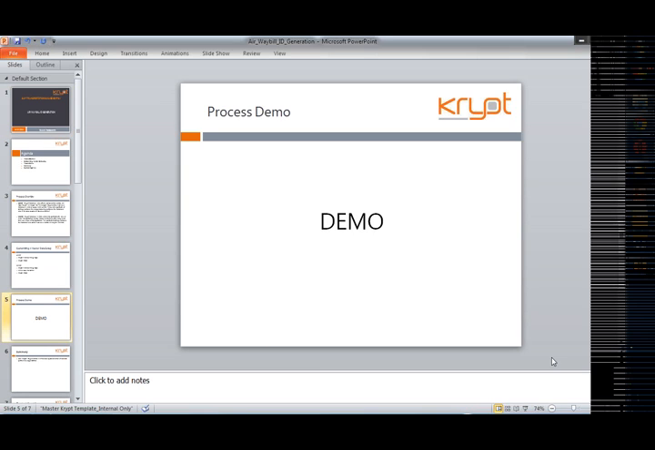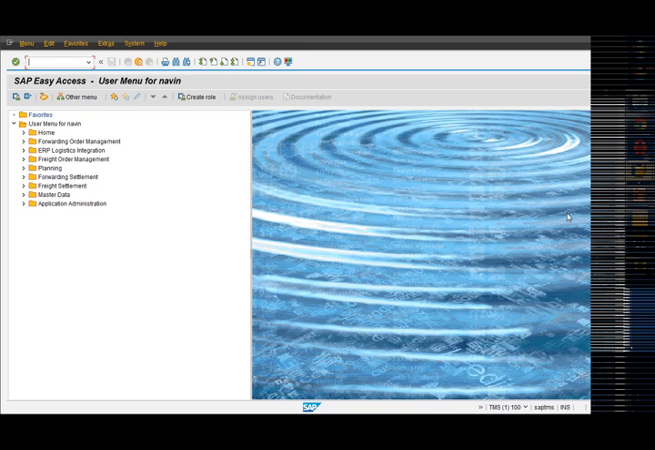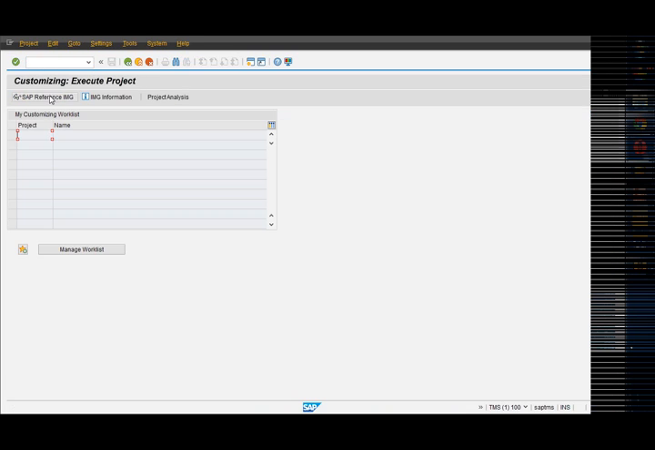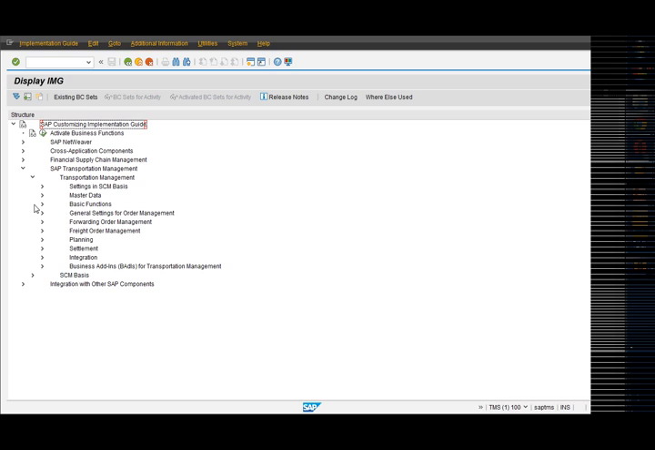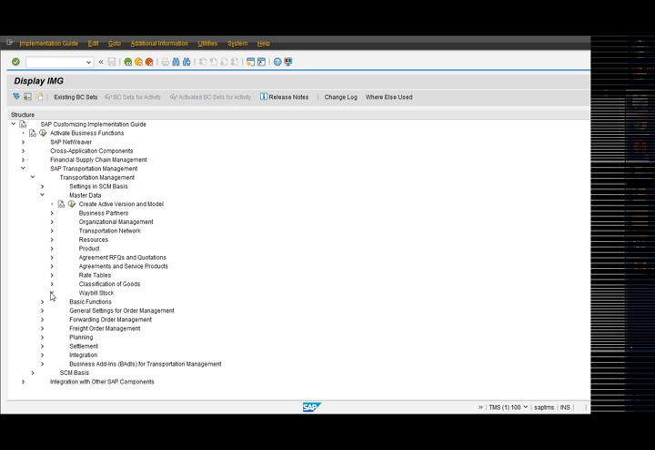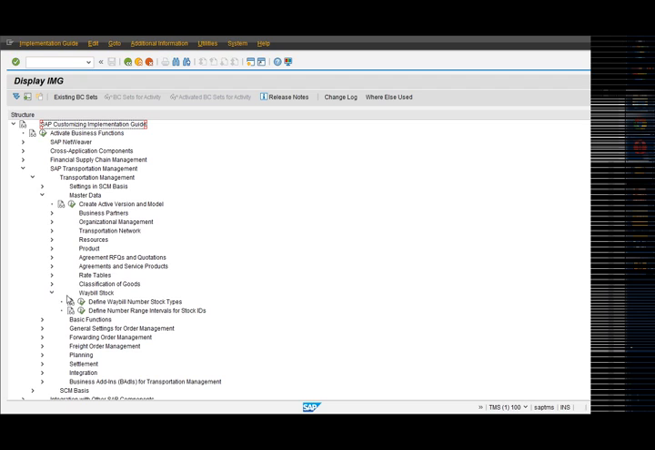We'll be going through the process demo. So before going to the process, we can go through the master data or the customizing steps that we would be doing. So this is the SAP TM system. I will go into the customizing SPRO. Go to the SAP Transportation Management, master data, and then we'll go to this waybill stock.